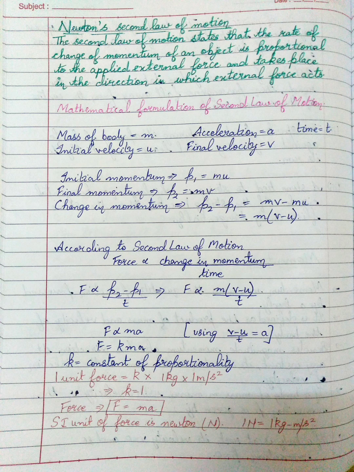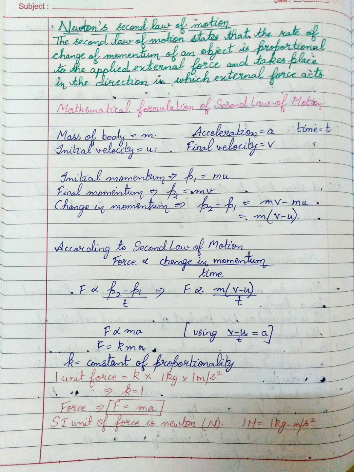Final momentum is denoted by p2. It is given by m into v. m is the mass of the body and v is the final velocity. Change in momentum will be p2 minus p1. It means final momentum minus initial momentum. It will be given by mv minus mu. Take m common, you will have m into v minus u.